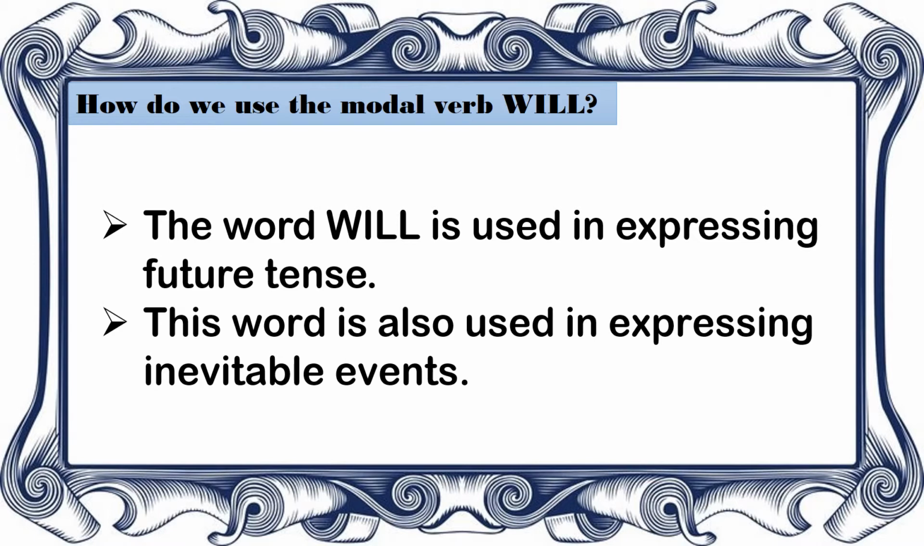Now, this word is also used in expressing inevitable events. Now, what do you mean by inevitable events? These are unavoidable events, or events that are bound to happen, events that you expect to happen. Now, you can use the word will to emphasize your opinion that will happen in the future, or things that you expect to happen in the future.